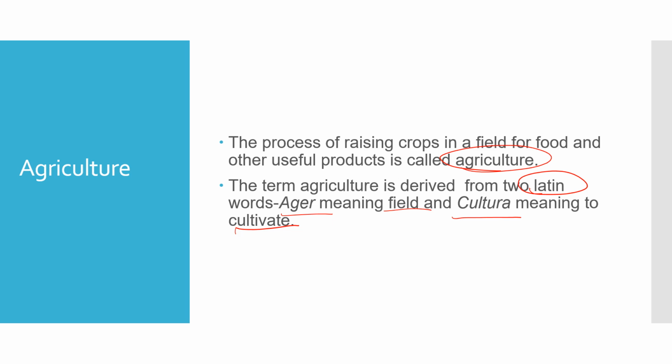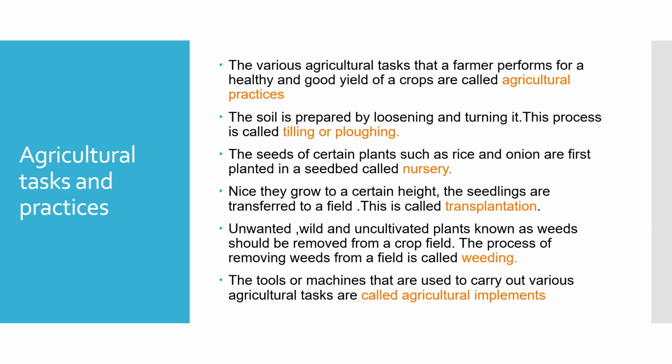Let us move on to the agricultural tasks and practices. The various agricultural tasks that a farmer performs for a healthy and good yield of crops are called agricultural practices. That is, a huge number of crops should be produced in a limited period of time. So whatever practices we follow for that are called agricultural practices.